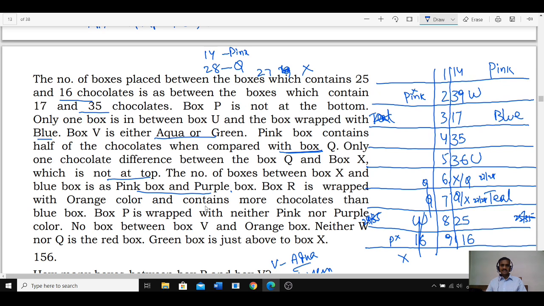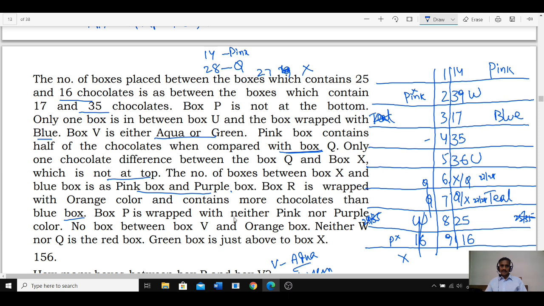R is wrapped with orange and contains more chocolate than blue. Isn't it? R is wrapped with orange color. R cannot be here, cannot be here, cannot be here. Then R cannot be here, cannot be here. R can be either this one or this one. Tell me where R should be in these three. R contains orange color and contains more chocolate than blue. R must be a number greater than 17. Since R must be greater than 17, R can be 35 or 25. Isn't it? R is either 35 or 25.